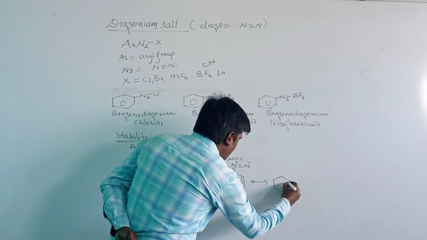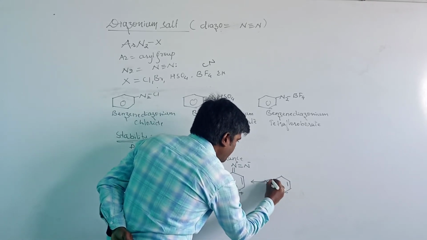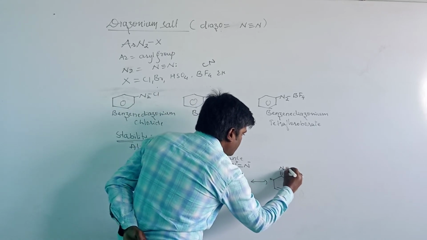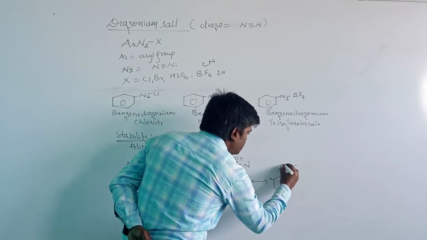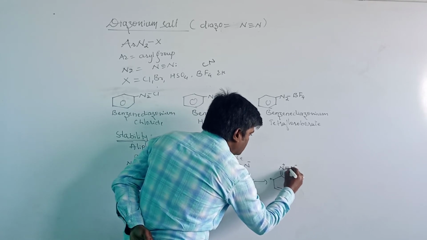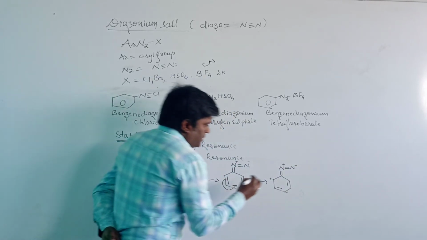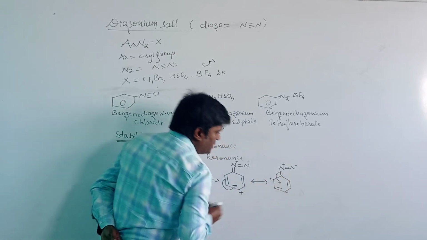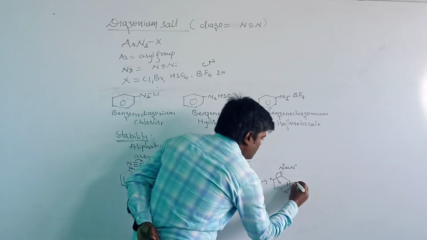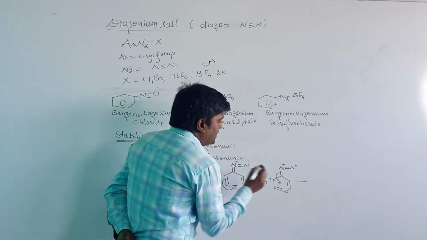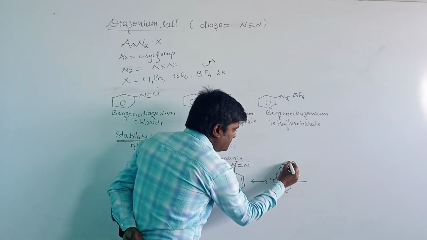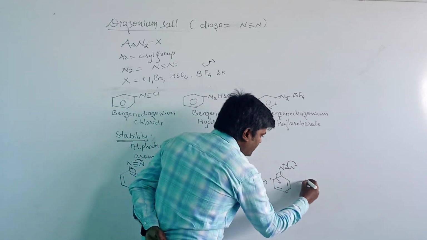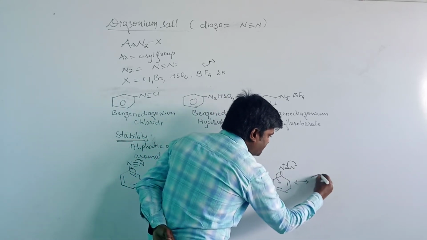Then these electrons shift to the carbon and carbon in the benzene ring, and then to the nitrogen, between the nitrogen and nitrogen. Then it produces this.